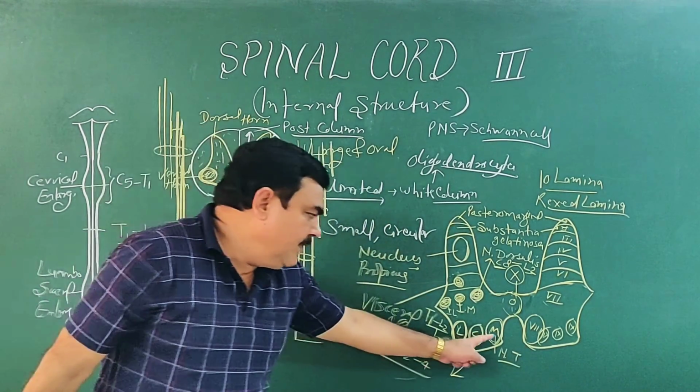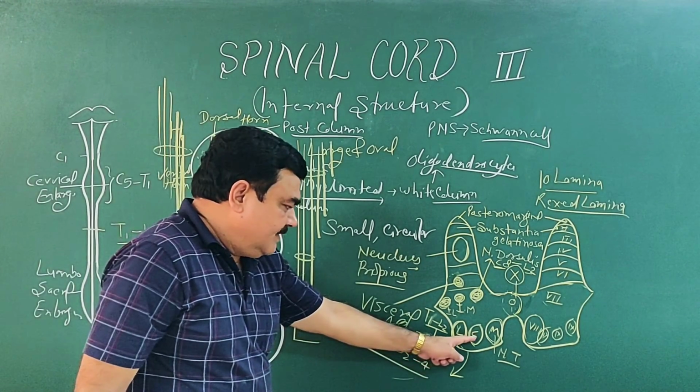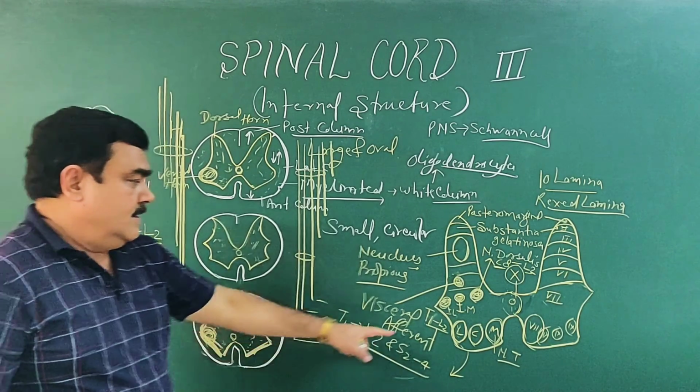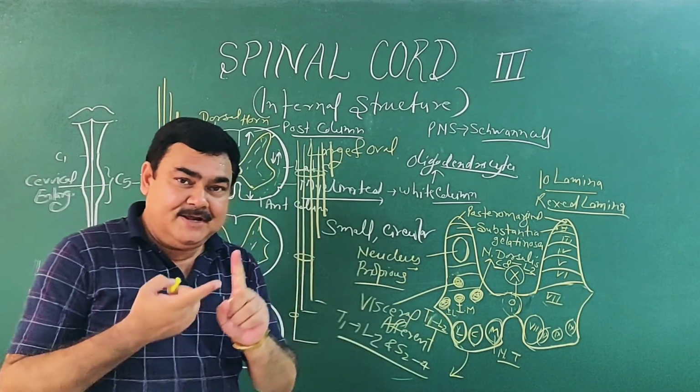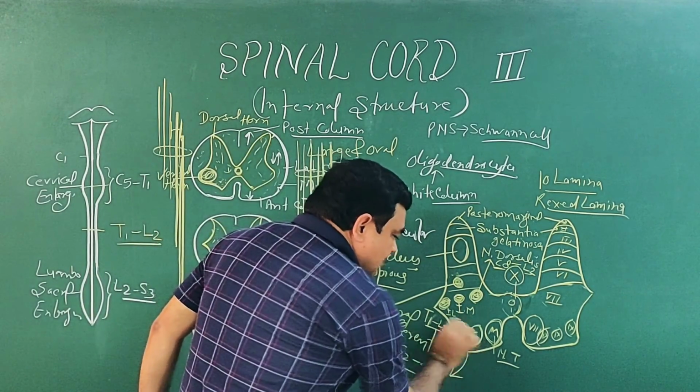This is the medial nucleus. Here, this is the central nucleus, in spinal segments C1 to C5.